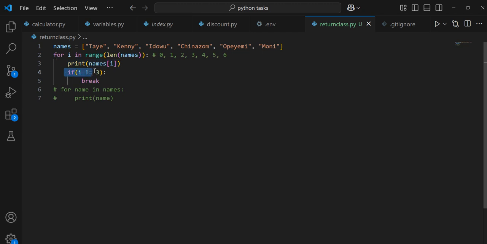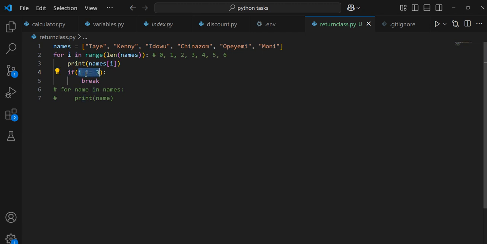It's going to check this condition. Is I not equal to 3? Is this condition true? What is I? Please, who can tell me the value of I? I is 0. No, I is not Taye. It is names index I. Please know the difference. Names index I is Taye, but I itself is not Taye. I is 0. Good.